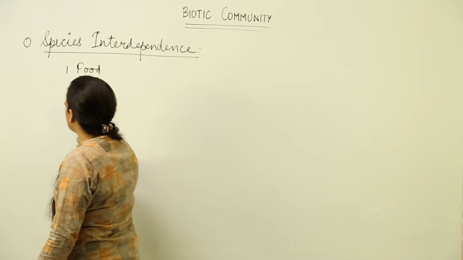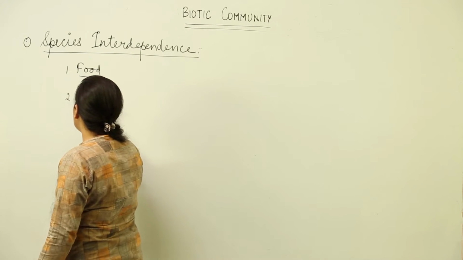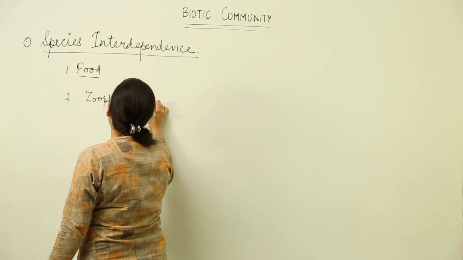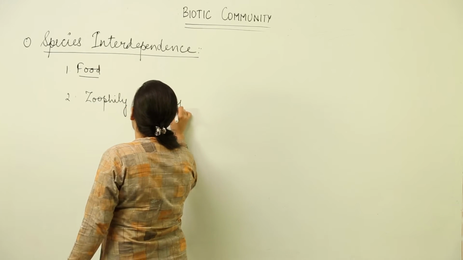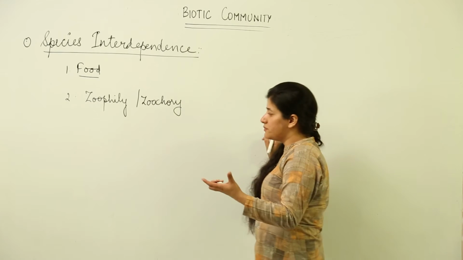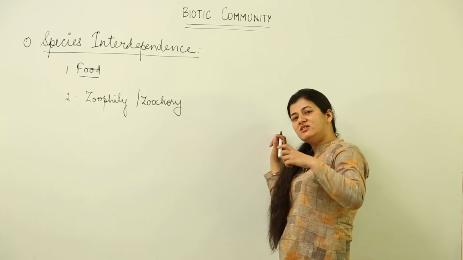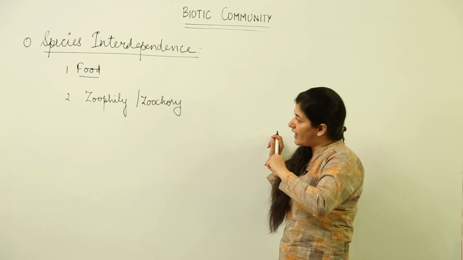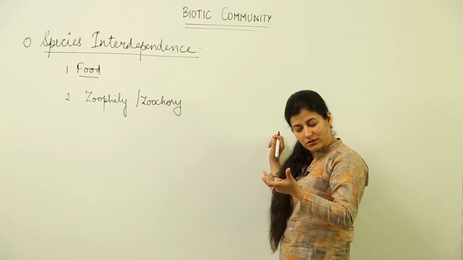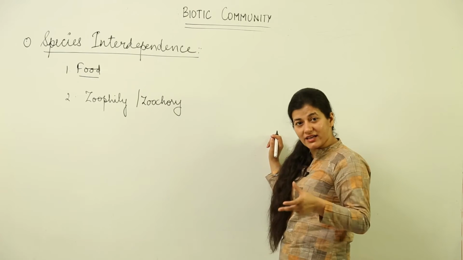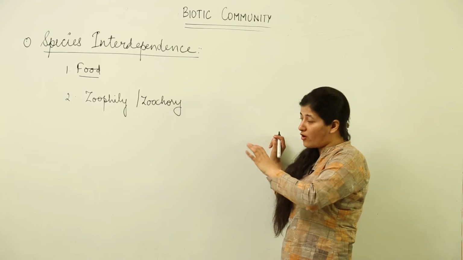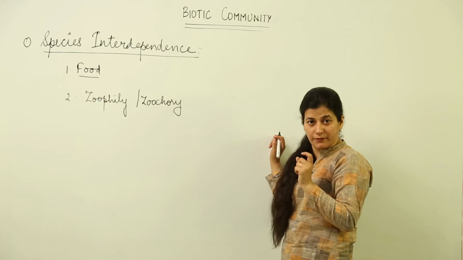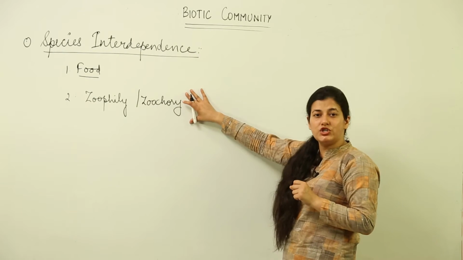Now, the second type of interdependence is that we had done about zoophily, we had done about zoochory. This is another example of interdependence, where certain plant species have developed special morphological features in order to enable pollination, and they are dependent on animals or insects or birds for the development of the pollen grains and for pollination. So, this is another example of species interdependence.